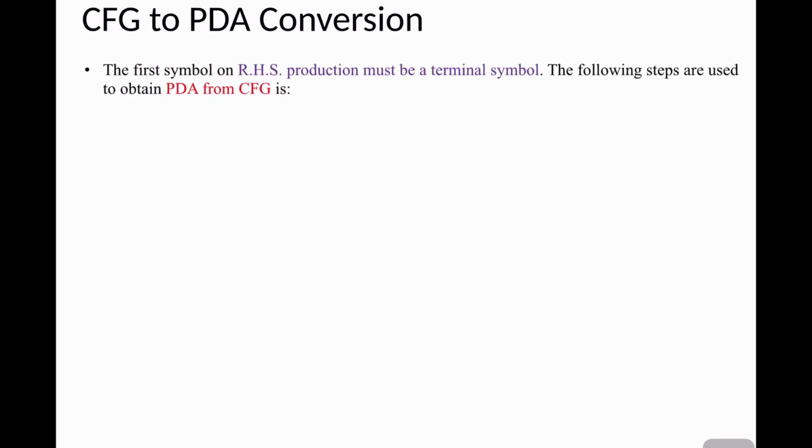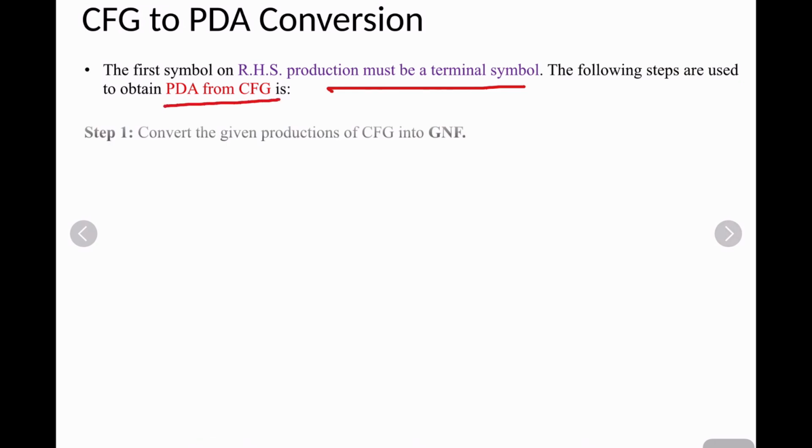Before conversion, let us understand some of the steps you have to follow. The first symbol on the right-hand side of a production must be a terminal symbol. The following steps are used to obtain a PDA from a CFG. The first step is to convert the given productions of the CFG into GNF.